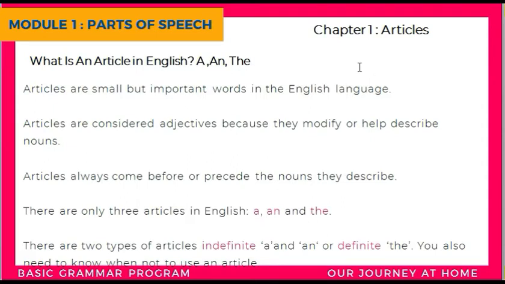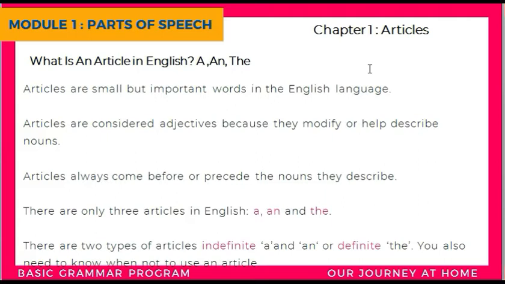So what is an article in the English language? If you remember, this is the most basic thing that we teach when we start grammar with our little children. We teach them a, an, and the rules. Articles are small but important words in the English language.